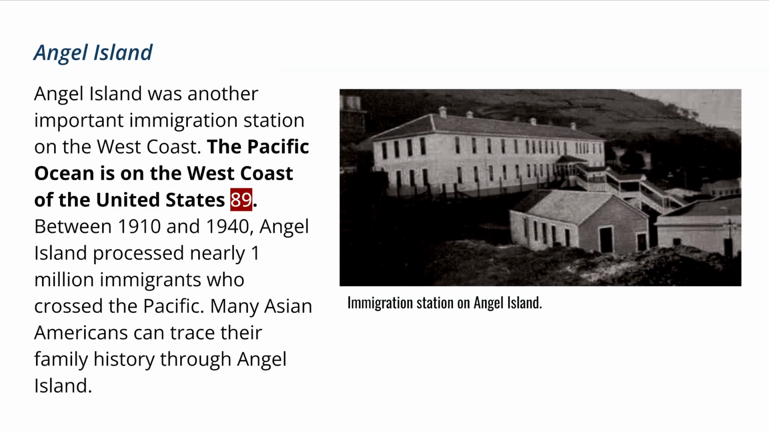Angel Island. Angel Island was another important immigration station on the West Coast. The Pacific Ocean is on the west coast of the United States. Between 1910 and 1940, Angel Island processed nearly 1 million immigrants who crossed the Pacific. Many Asian Americans can trace their family history through Angel Island.